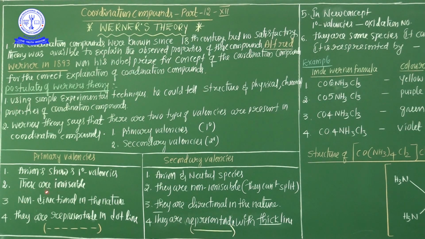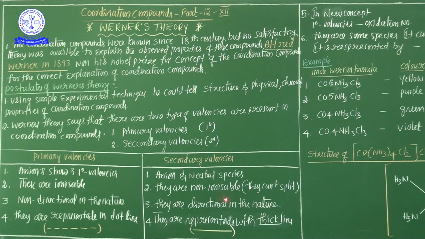So my question right now: which valencies are easily ionizable according to Werner's theory in a coordination compound? Primary valencies are easily ionizable. They split into ions. And secondary valency, see Nana, they are non-ionizable. It means they cannot split.